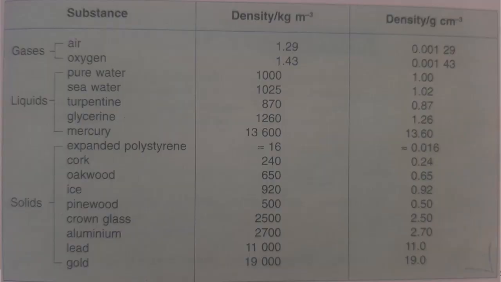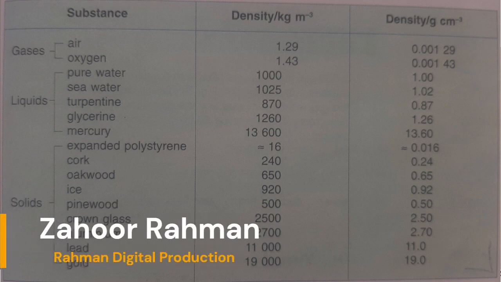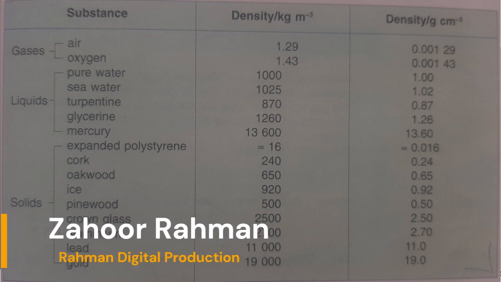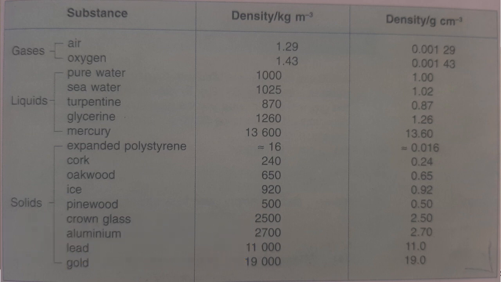Ladies and gentlemen, for substances like gas, liquid, and solids, there is a table given on page number 59. Observe it and see the densities of gases, liquids, and solids.